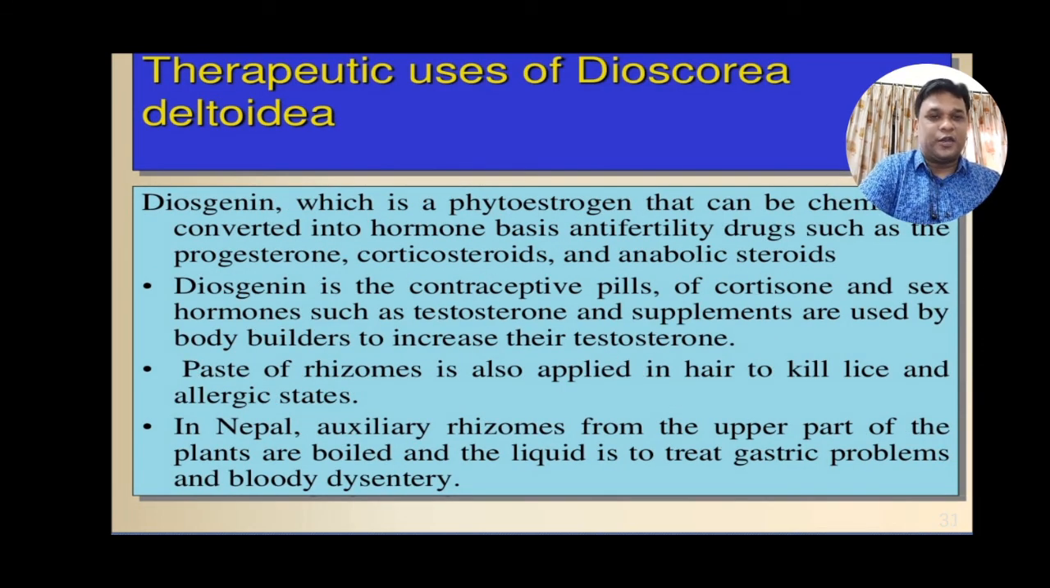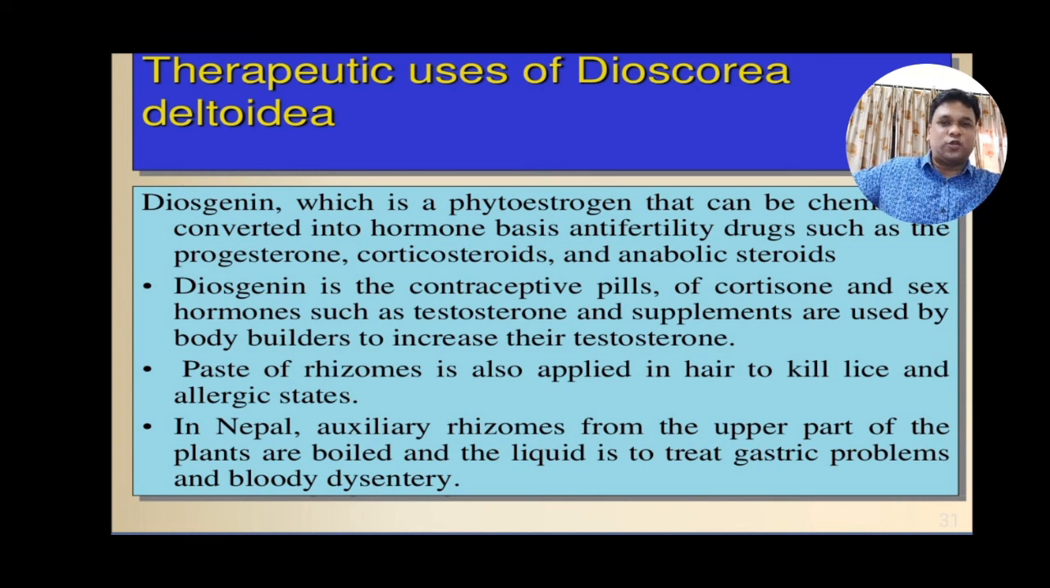Moving over to the therapeutic uses of Dioscorea deltoidea. Diosgenin is a phytoestrogen, which is further converted to various hormones, such as anti-fertility drugs like progesterone, corticosteroids and anabolic steroids. This diosgenin is further converted to contraceptive pills, cortisones, and also sex hormones such as testosterone.